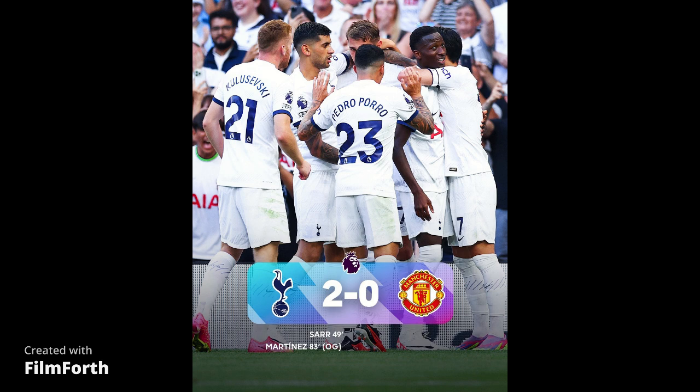We see how Postecoglou starts his career and his era at Tottenham Hotspur, where we saw Tottenham playing good possession-based football, while Manchester United wanted to hit Tottenham on the counter. In the initial phases of the game, Manchester United were quite dominant and created a lot of chances, though they didn't finish.